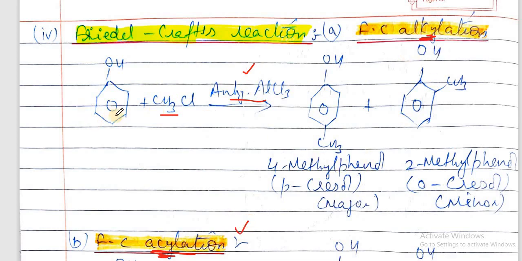So phenol with alkyl halide in the presence of anhydrous aluminum chloride, we get ortho and para products, that is CH3 group attached to ortho and para positions. So it is 2-methylphenol and it is 4-methylphenol, or we can say these are ortho to each other, it is orthocresol and it is paracresol. We can write anything, and para product is a major product.